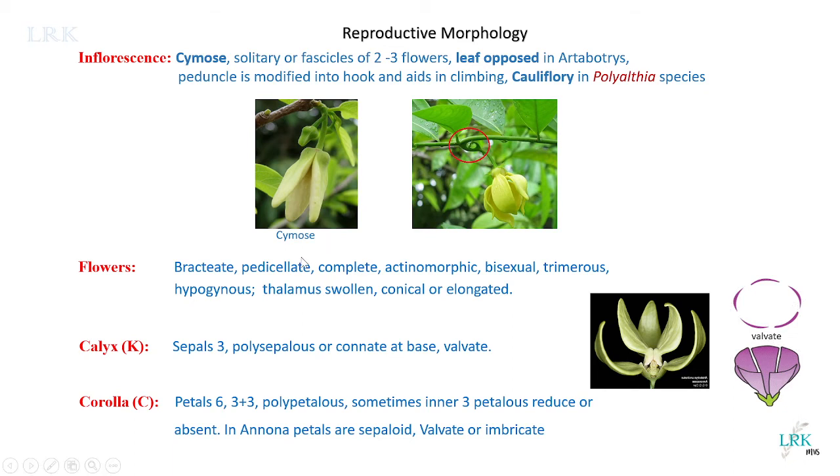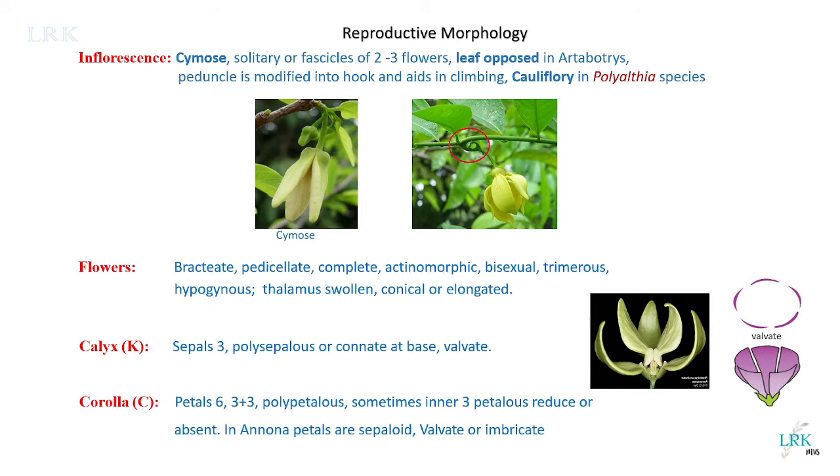And these are actinomorphic, and sometimes in some plants zygomorphic flowers are also seen. Actinomorphic and zygomorphic are nothing but the symmetry of the flower. Actinomorphic shows radial symmetry. We can cut a flower into two equal halves in any plane.